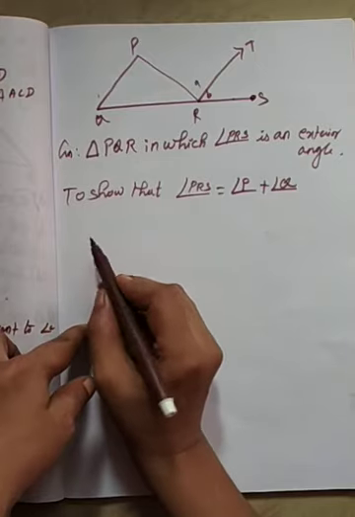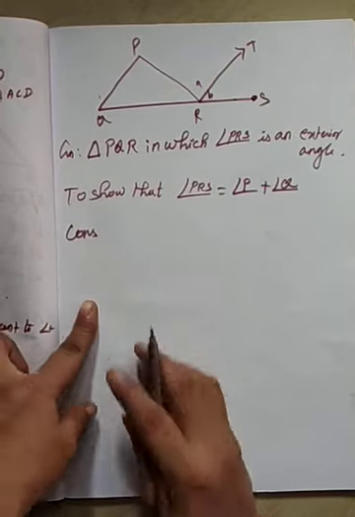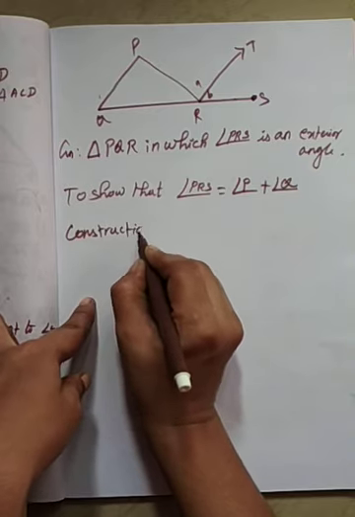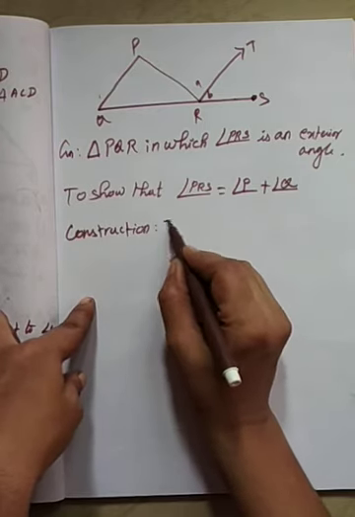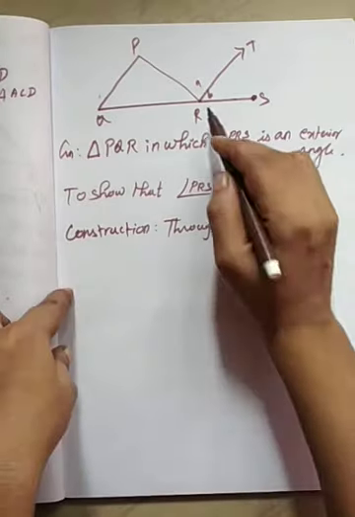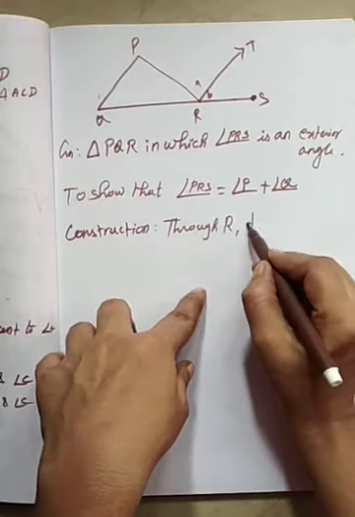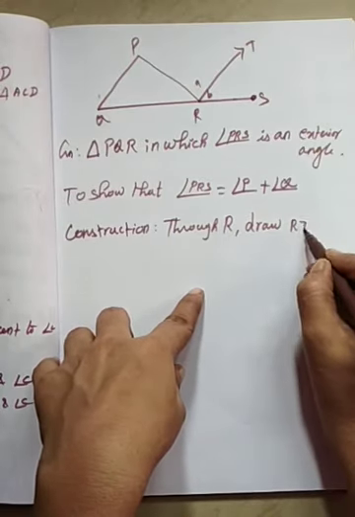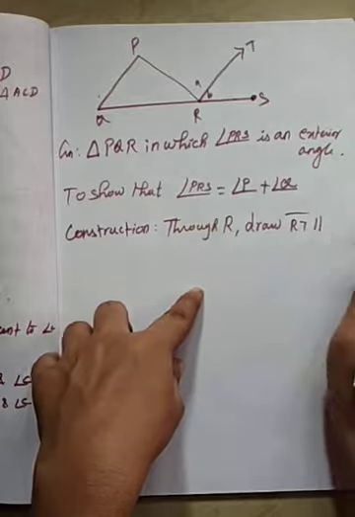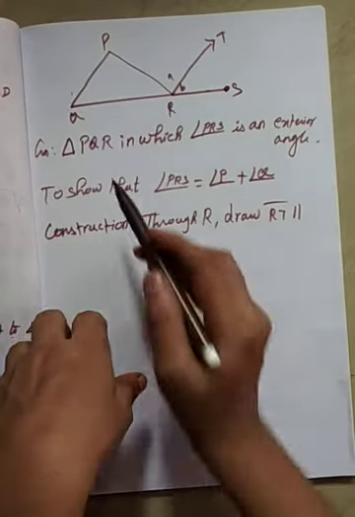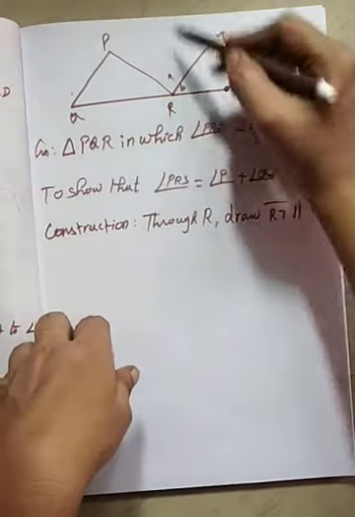So now construction. Draw RT parallel to QP. See here, this is parallel.